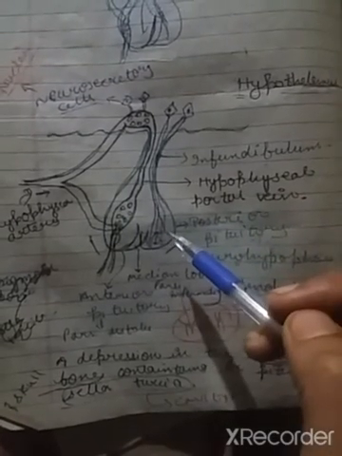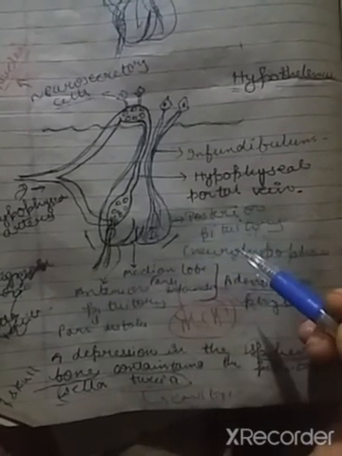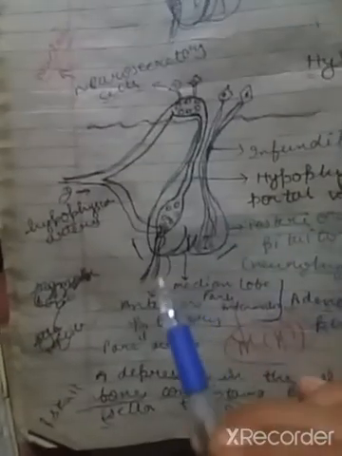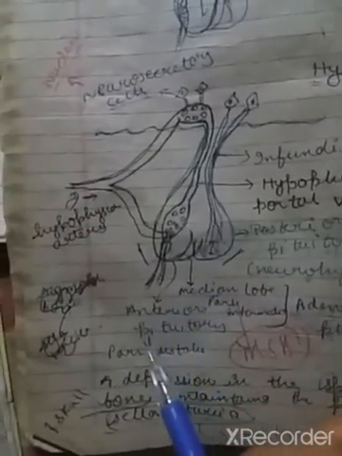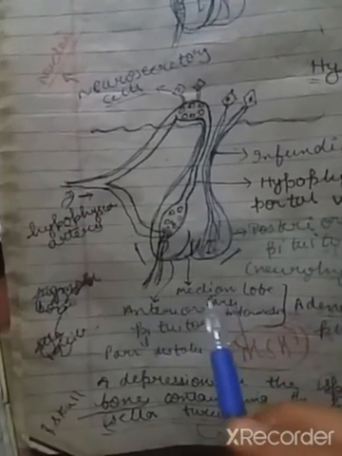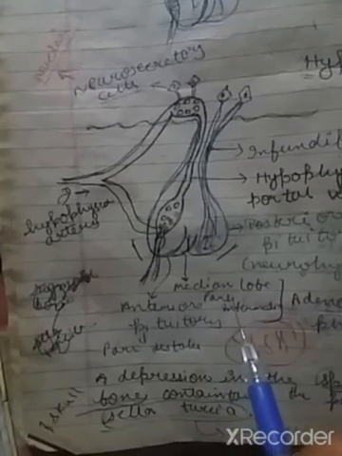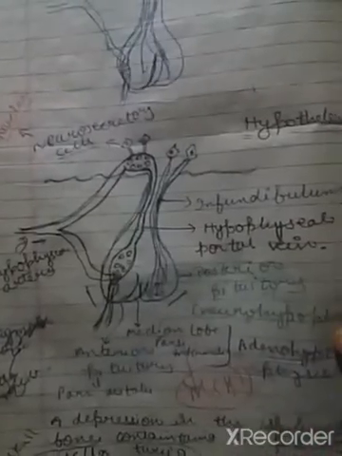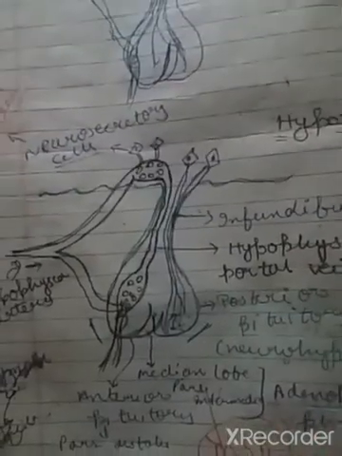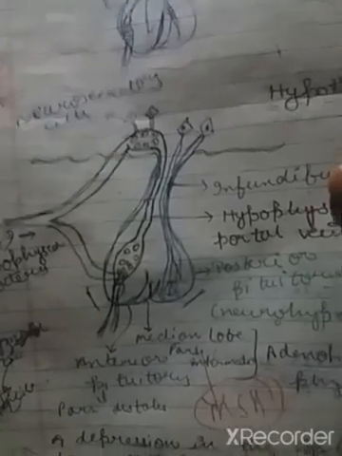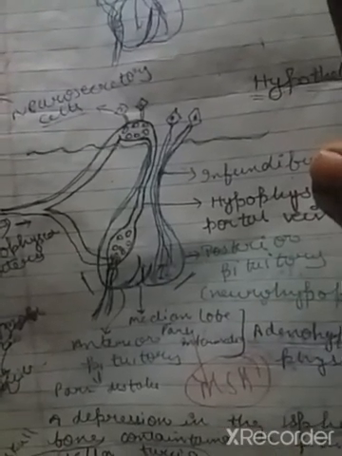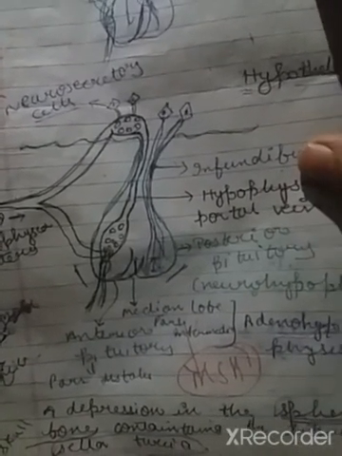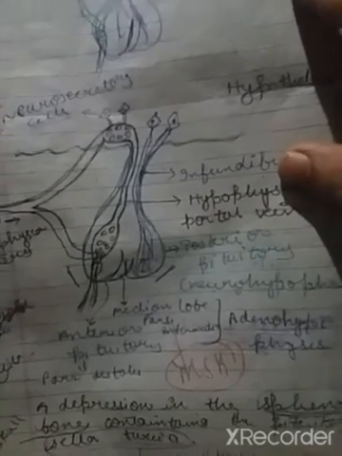The posterior pituitary is known as neurohypophysis, whereas the anterior pituitary, known as pars distalis, and the median lobe, known as pars intermedia, are called adenohypophysis. The pituitary gland is located in the cavity known as sella turcica, in the sphenoid bone of the skull.